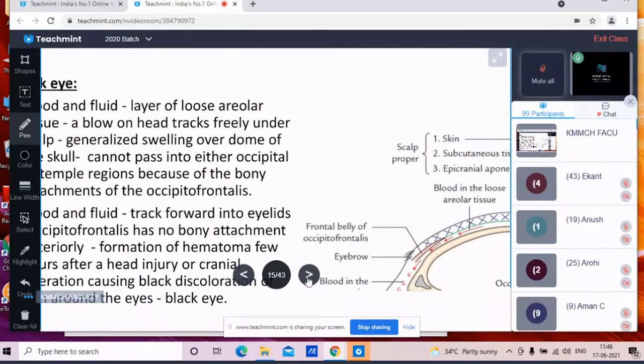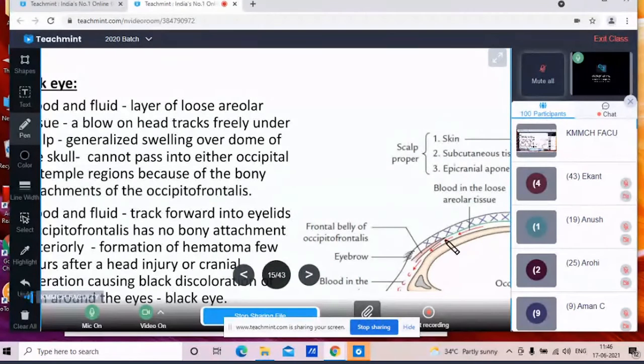So how does it appear, or how is it produced? Blood, mostly blood, is collected in the layer of loose areolar tissue. In the scalp, this fourth layer is where the collection mostly occurs. Whatever collection there is will occur in this loose areolar tissue. So blood and fluid are collected in the loose areolar tissue whenever there is a blow on the head.